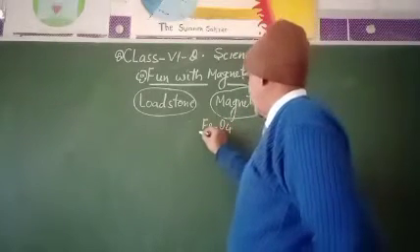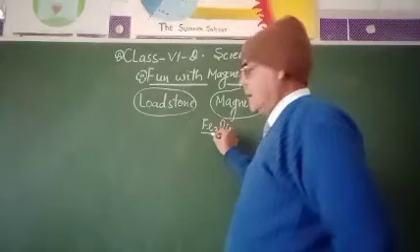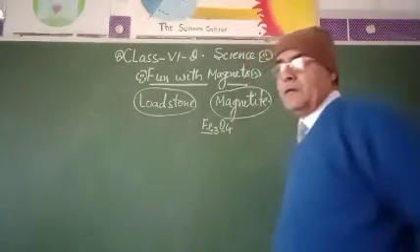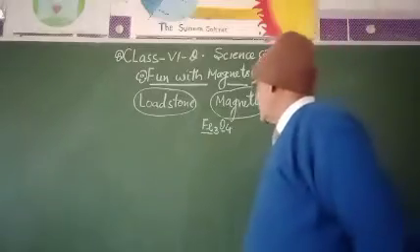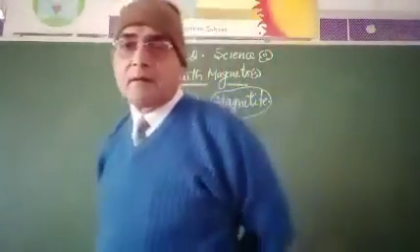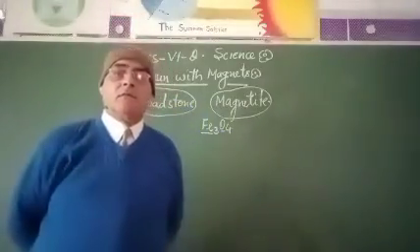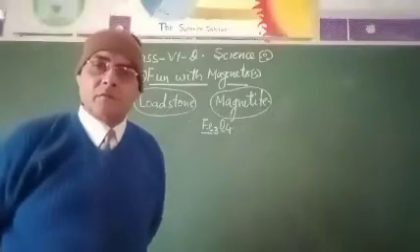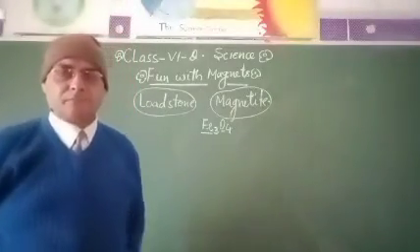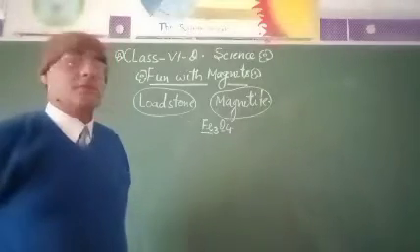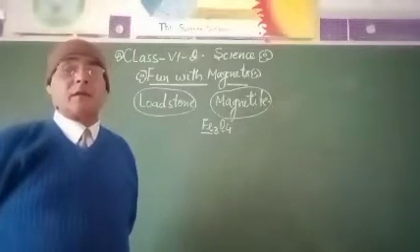Fe means iron, O means oxygen: 3 atoms of iron and 4 atoms of oxygen. When they get combined together, they form the magnetite. It means this is the complex form of iron oxide. So these magnets are discovered in the name of the magnetite.